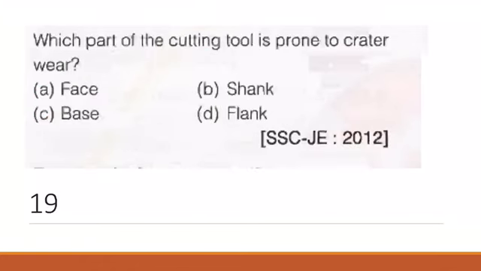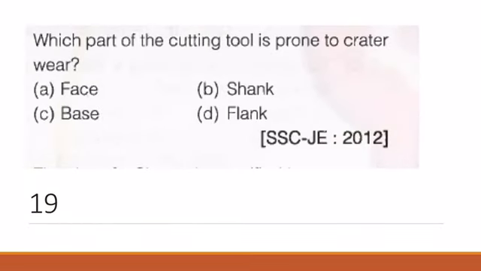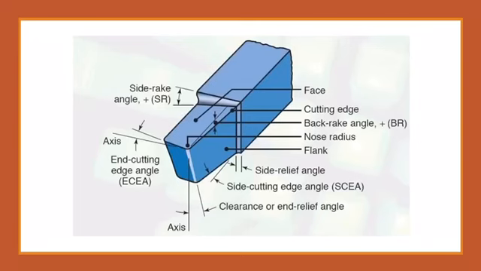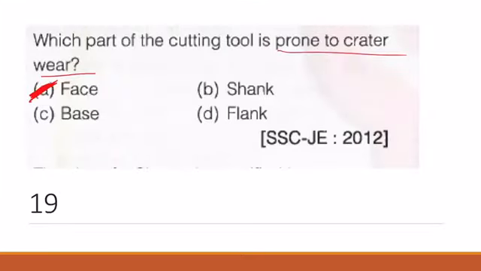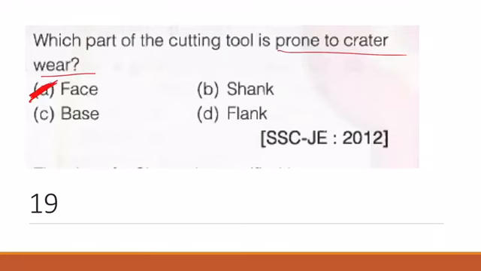Next question 19. Which part of the cutting tool is prone to crater wear? Here the correct answer is face. We'll see how. This is the face of the tool. Here you can see this is a workpiece and this is a tool.